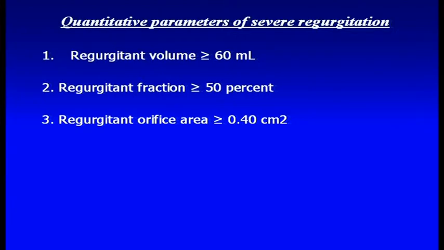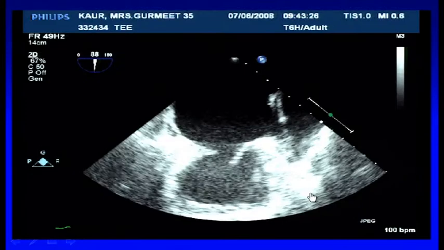These are Doppler parameters, you can derive them. All commercially available machines have a specific package for that. All you have to do is press the button, keep feeding in the numbers, and you will get regurgitant volume, regurgitant fraction, and orifice area. So this is how you calculate severity of MR.